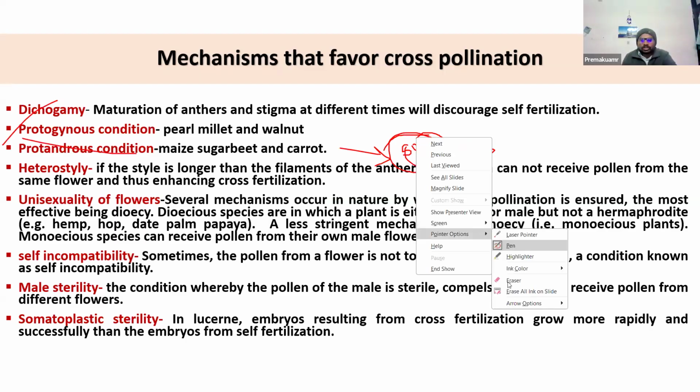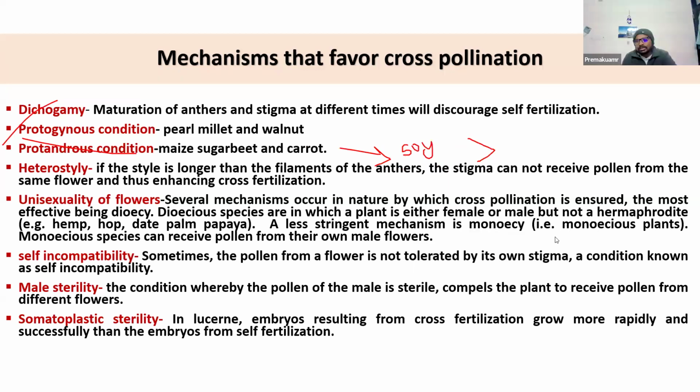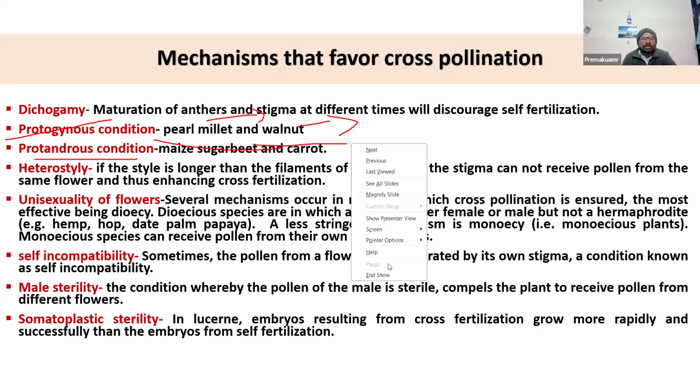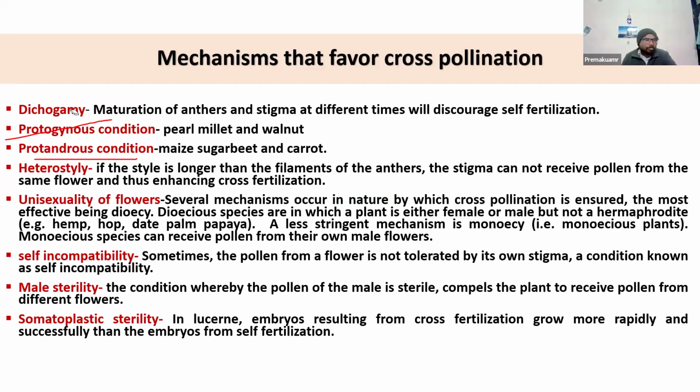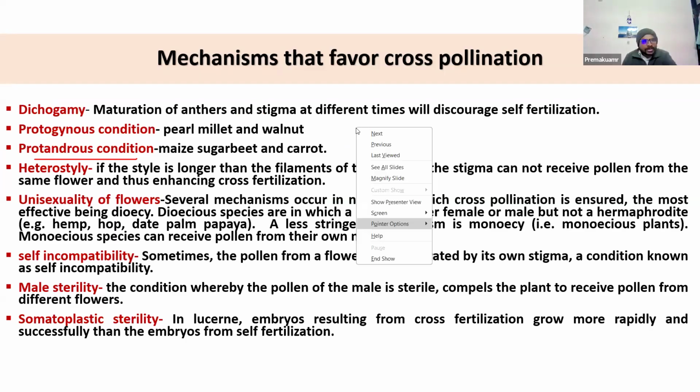In the exam, we know these concepts are easy, but sometimes they will ask rare examples so that we get confused. That's why remembering the examples in these types of questions is very important. Like walnut, it's protogynous in nature. Pearl millet is also protogynous in nature. And protoandry also has several examples. Normally, we remember only maize as the example, but sugar beet is also protoandrous in nature. Several cultivars and species of carrot are also protoandrous in nature.